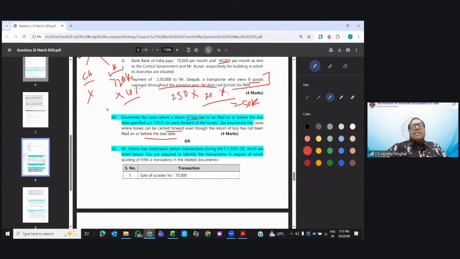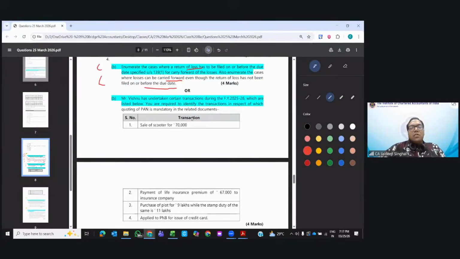And which are the cases? Let's suppose we have capital gain loss, race horses loss, business loss. All that we need to file on time. So in both the cases they are asking which one we can carry forward and which one we cannot carry forward. I hope the speed is fine, right? You are understanding with me. It's a revision, right? You're able to follow me?